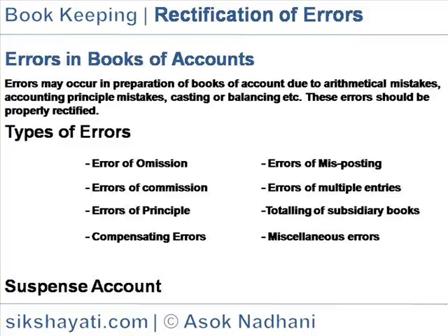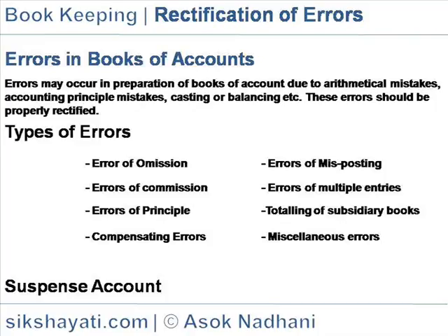Errors of commission. Such error occurs when a transaction is recorded incorrectly either wholly or partly. For example, wrong casting, wrong recording, wrong posting, wrong carrying forward balance, wrong balancing, etc. Error of recording does not affect the trial balance, while the error of castings and carrying forward affect the trial balance. For example, a credit sale of rupees 2132 was posted at rupees 2312.